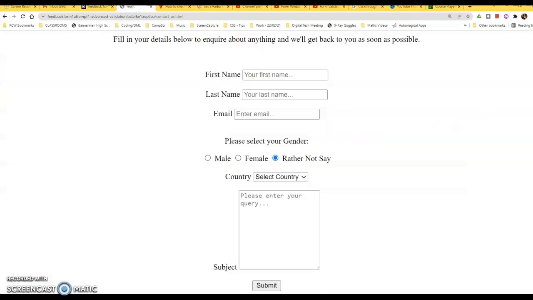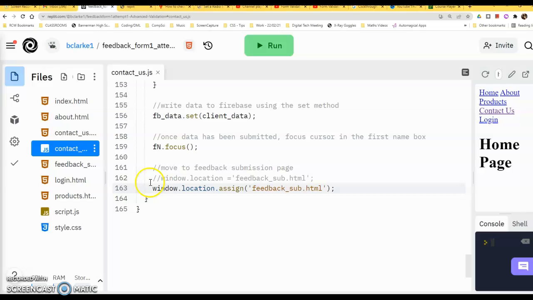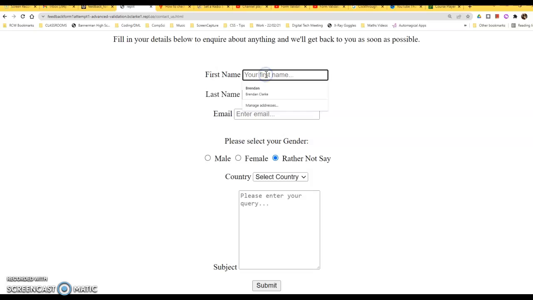One final issue I'd like to address here is when I was submitting the form, when I had a checkbox selected, it was staying as that. Now for me to fix this and show you it correctly, I just need to comment out the window dot location to move to a new window there, and so let's have a look at it, and it might just stay on the page now.